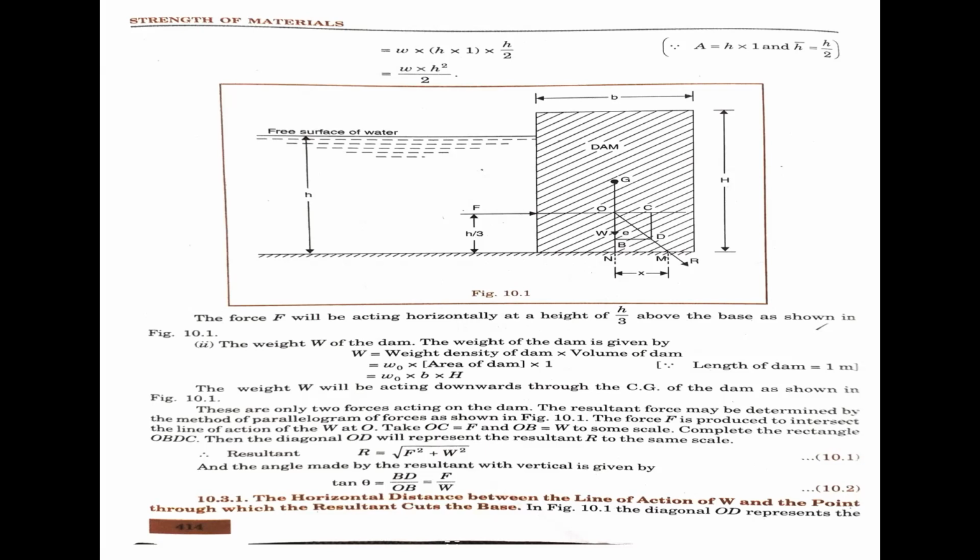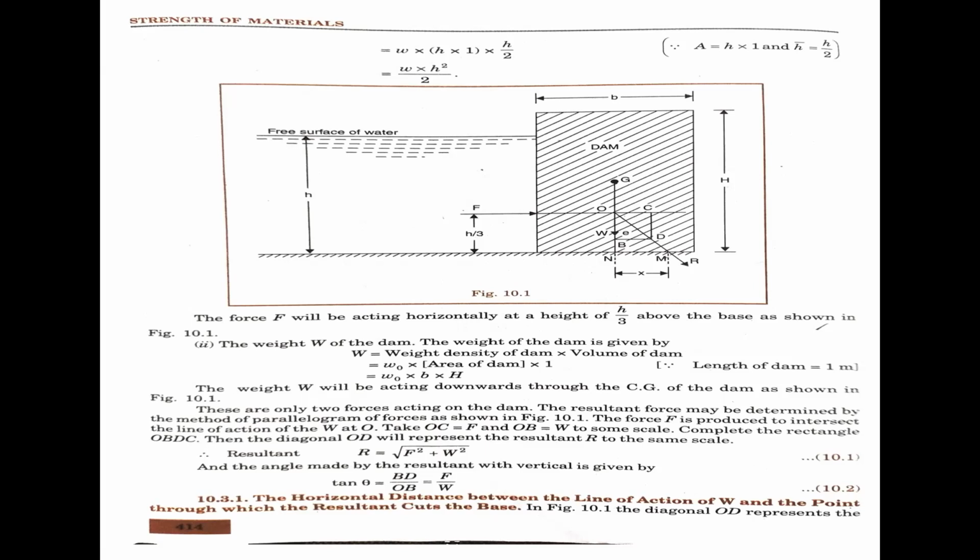The area of the dam is B into H, that means volume of the dam, which I take per meter length. The length of the dam I take as 1 meter.